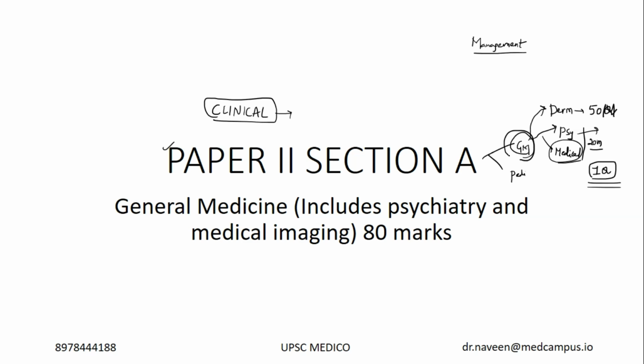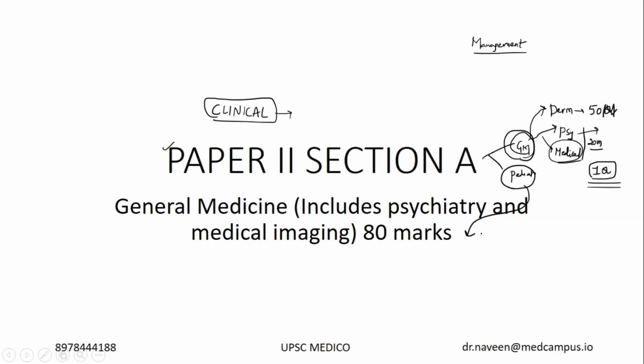Apart from that, general medicine is pretty predictable, because there will always be questions from thyroid and also the diabetes mellitus complications part, and any kidney related question. These are a few questions which are pretty predictable. This year also general medicine was kind of predictable, but in 2022 there is a major issue from the pediatrics aspect.